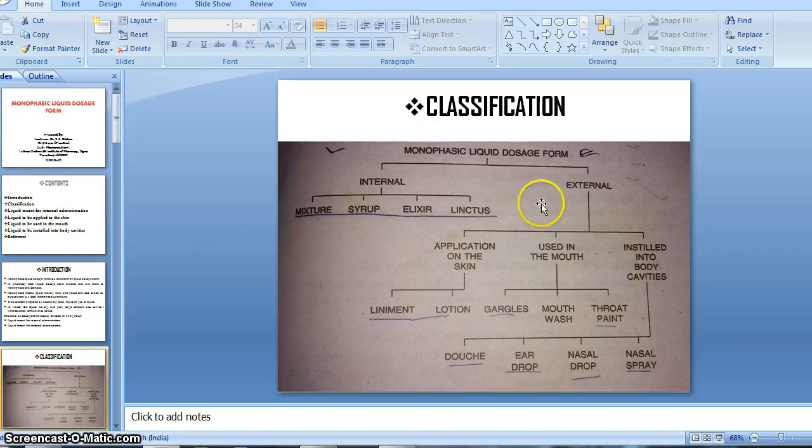Classification of monophasic liquid form. As I said, monophasic is divided into two forms, internal and external. First of all, we see the classification of internal monophasic liquid dosage form. This is the broad classification of monophasic liquid dosage form, which has two main parts, internal and external.